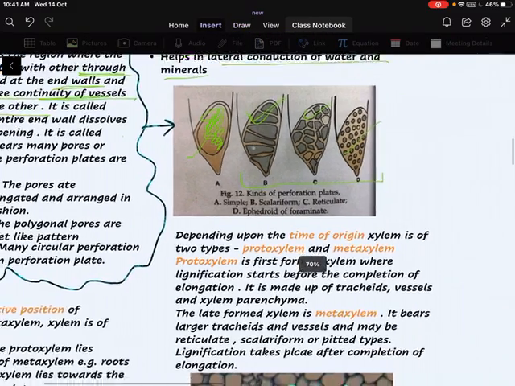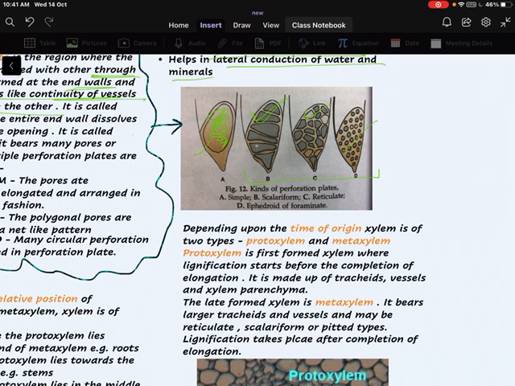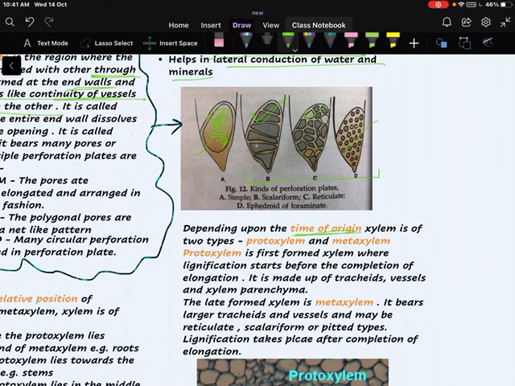Depending upon the time of origin, xylem is of 2 types. On the time of origin, at what time they are originated, it is of 2 types, protoxylem and metaxylem. The first formed xylem is protoxylem, where lignification starts before the completion of elongation, and in contrast, metaxylem is the late formed xylem. And here lignification takes place after the completion of elongation.